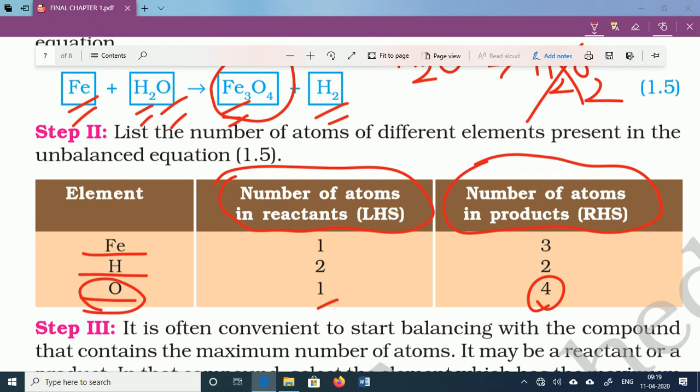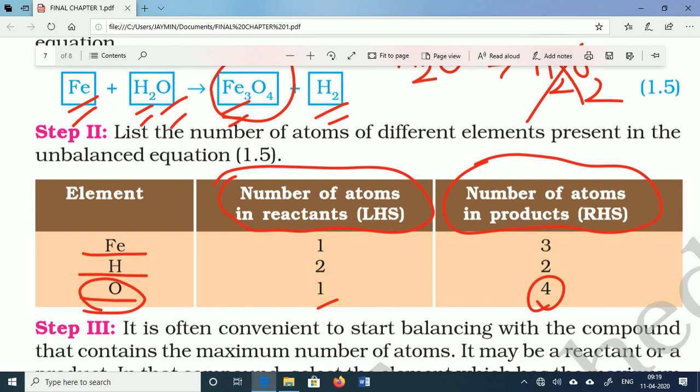Oxygen on the left-hand side is only 1, while on the right-hand side it is 4. So we should make 4 oxygen on the left-hand side. But as we already discussed, we cannot write H2O4, because we cannot alter the chemical formula of any compound.